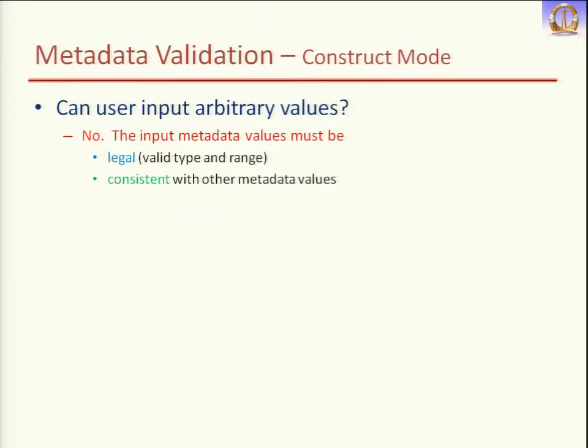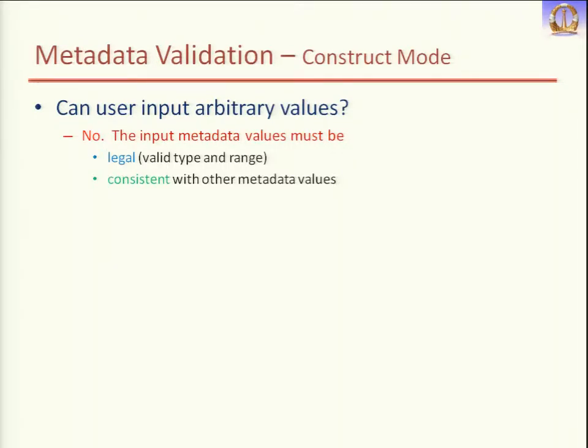Let's say you want to input the number of rows in a relation. It should be a valid type, which means it should be of integer type. It can't be float, double or string. The other thing is range. It should have a proper range. For cardinality, it should be greater than or equal to 0, or greater than 0. It can't be less than those values.